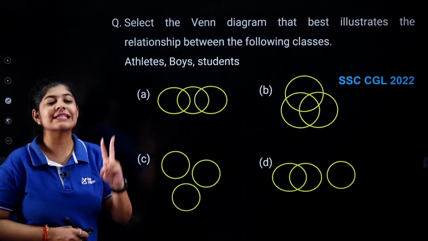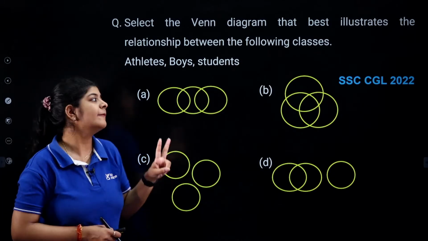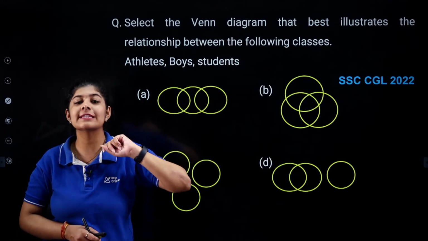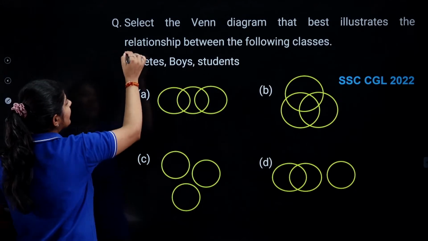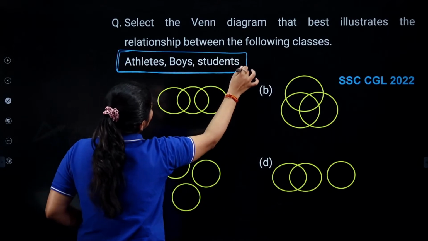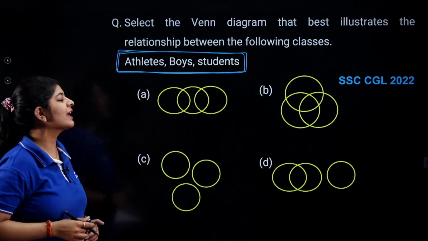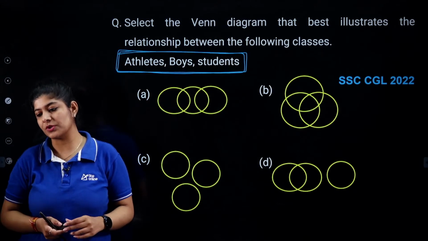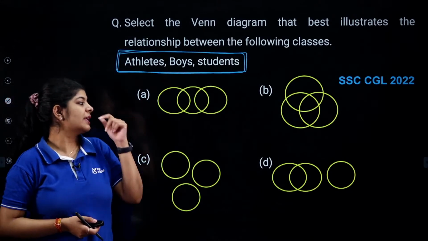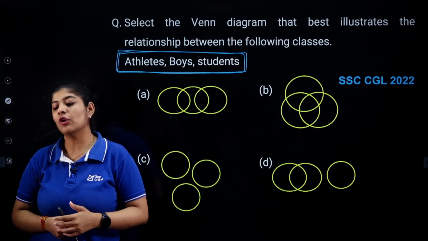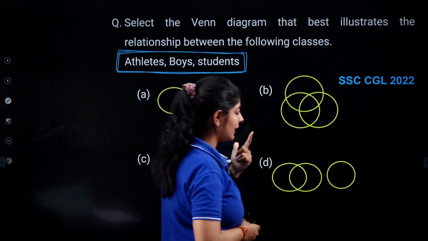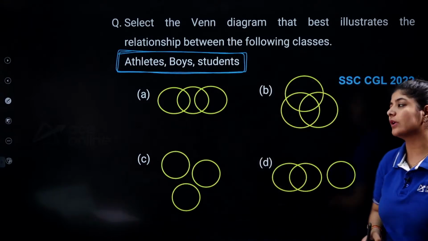Okay, so basically this is the second category of our Venn diagram where the figure is given and we need to identify which figure is correct. So here we are having a category of athletes, boys and students. Now what you need to do, you need to identify which diagram is correct out of these four options. You need to determine the relation in between athlete, boy and student.